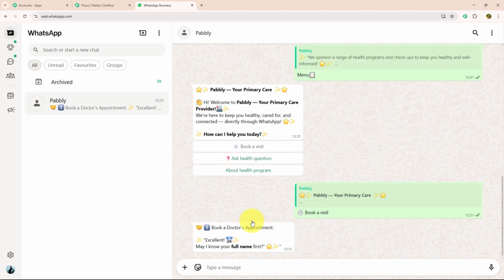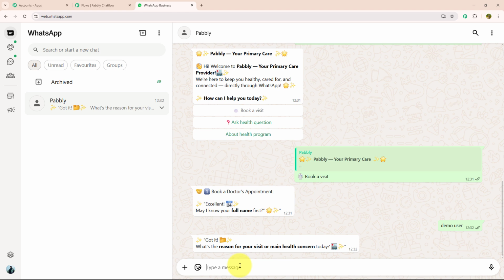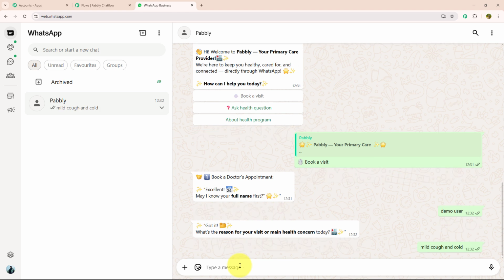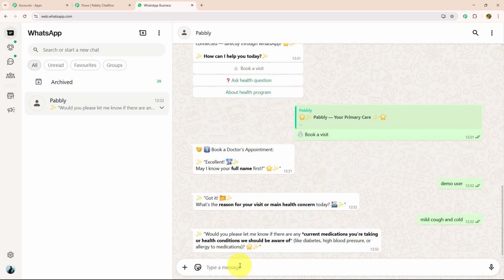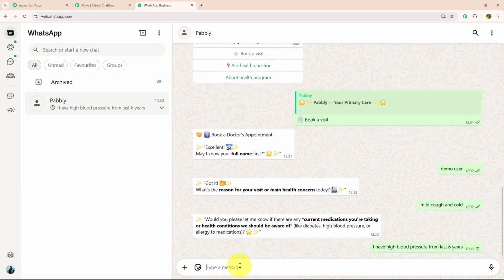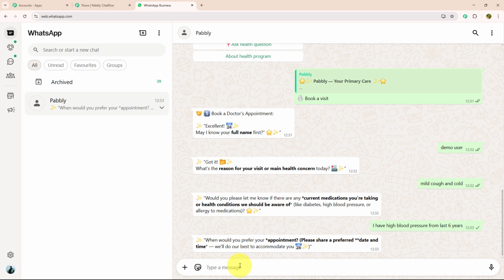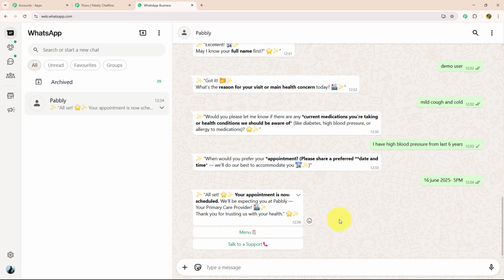To book a visit, they want a few details like my name. Now they want to know about the reason for your visit. I will enter a reason. Now they want to know any medical condition or current medication. I will enter that. Now they want to know about the appointment with date and time. As soon as they got every single detail, they have delivered me a message in which they tell, all set, your appointment is now scheduled.